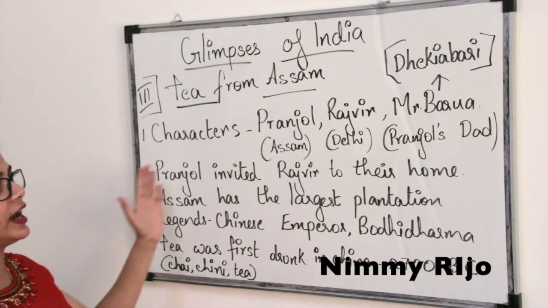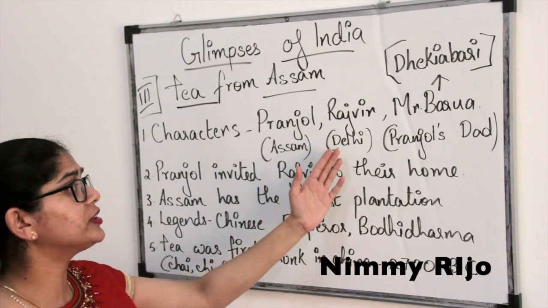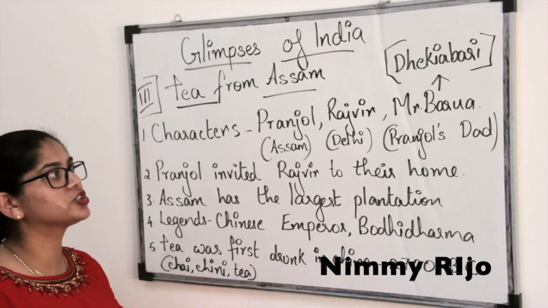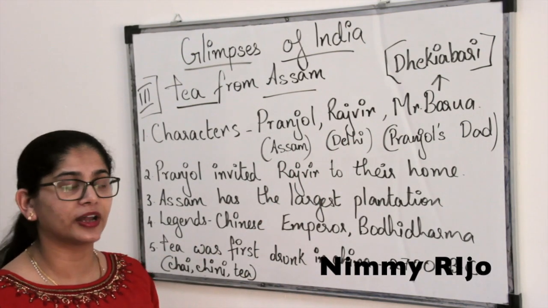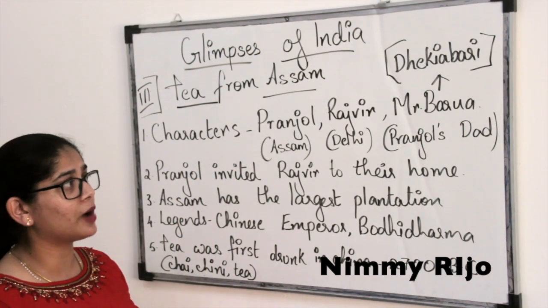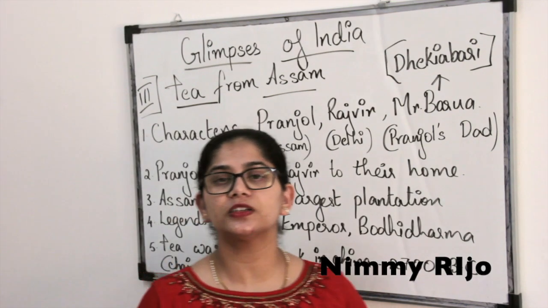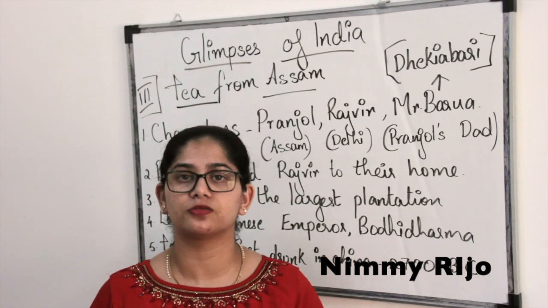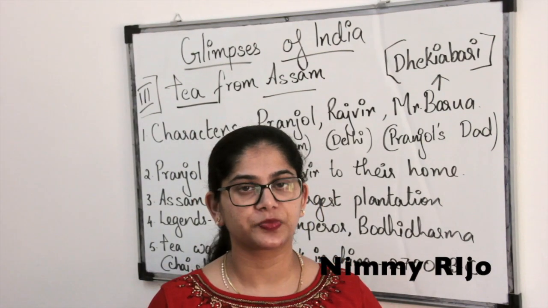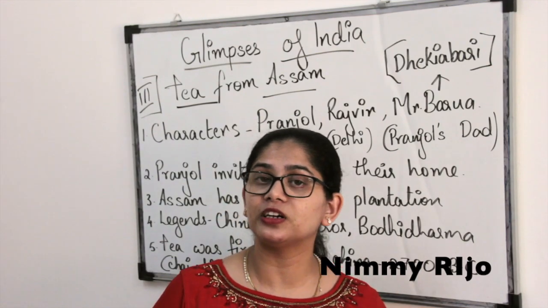As I told you, the main characters Pranjul, Rajveer and Barwa, they were friends studying in a college. So during the holidays, Pranjul invited Rajveer to Assam and their journey begins, and during the journey, whatever knowledge Rajveer had about Assam, he is basically narrating all the stories about Assam, the tea, the plantation, the history, everything to Pranjul. And the question he asked Mr. Barwa is also very important. Mr. Barwa himself was very shocked because he knew about all these things. So this is something, wherever you are from, we have to know a lot of things. There might be things which you don't know.